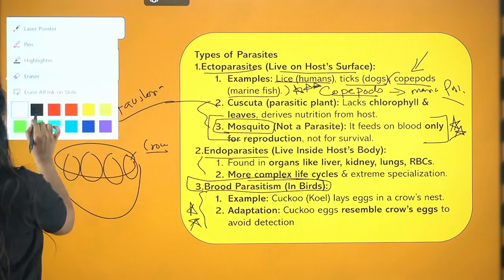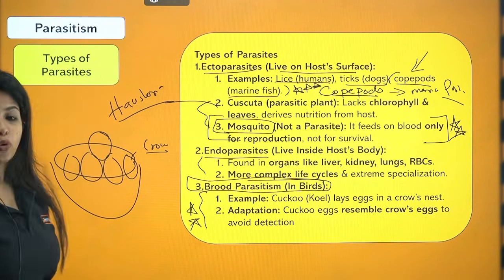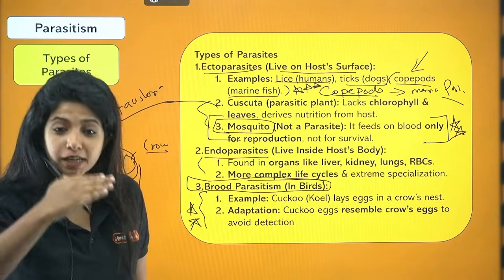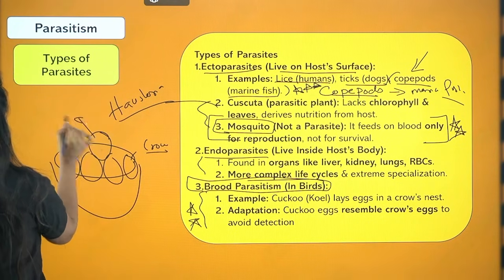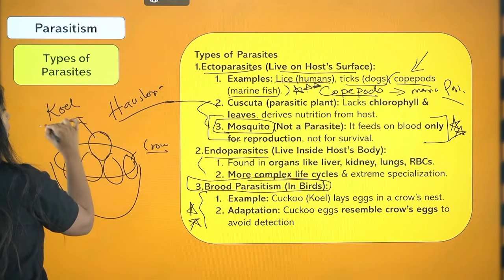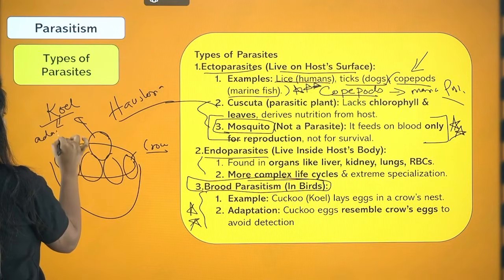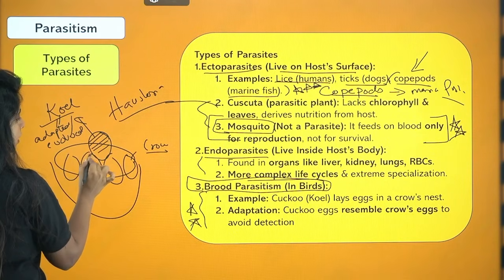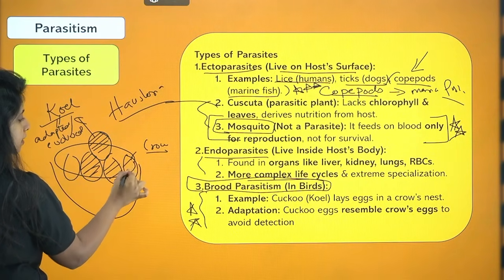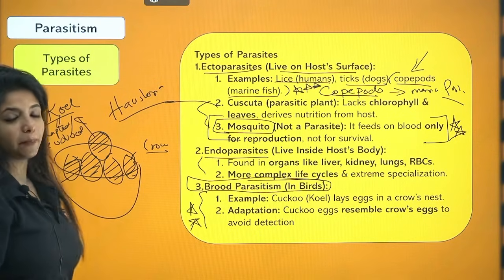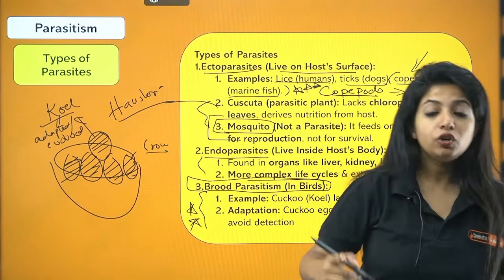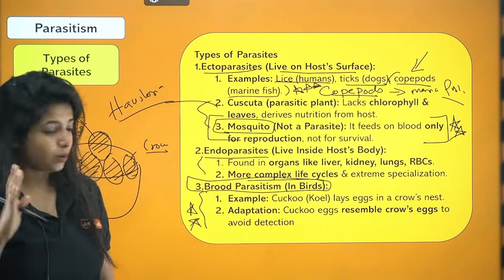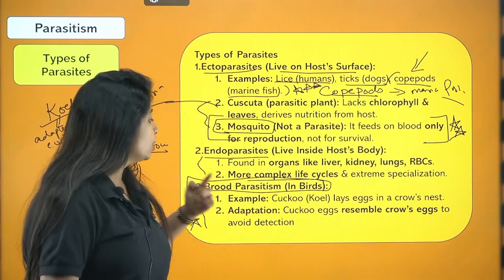Always have this in your head that koel or cuckoo has adapted in a way, evolved in a way. Koel has adapted, okay, not crow. Koel or cuckoo has adapted, or I'll say evolved in a way that it resembles the crow's egg. So I say the parasite has evolved in a way that it looks like the host's egg. Host is what? The crow out there. So cuckoo egg resembles the crow's eggs to avoid detection.